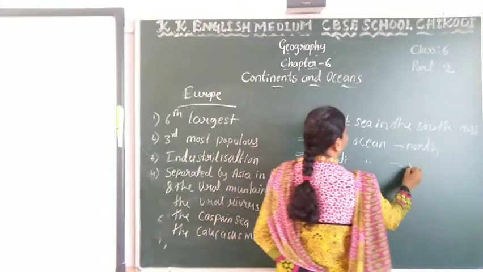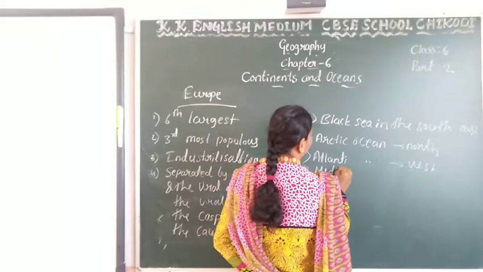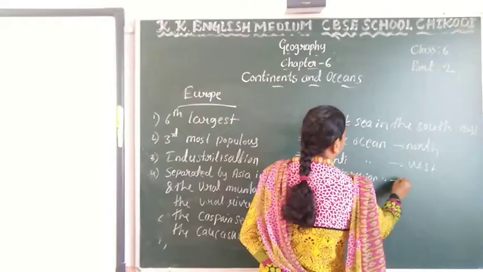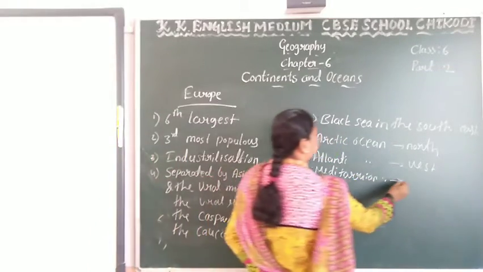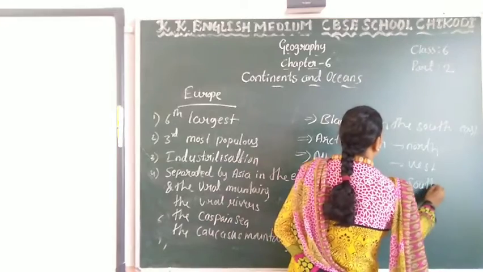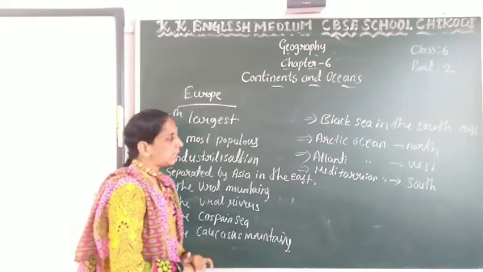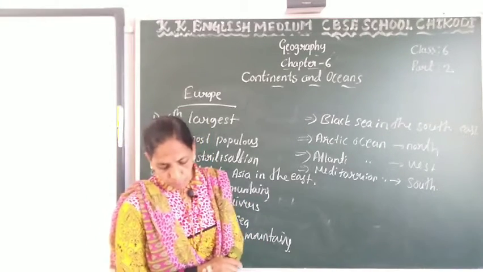The Atlantic Ocean is in the west, and the Mediterranean Sea is in the south of Europe. It is a trading center from Asia to Europe.